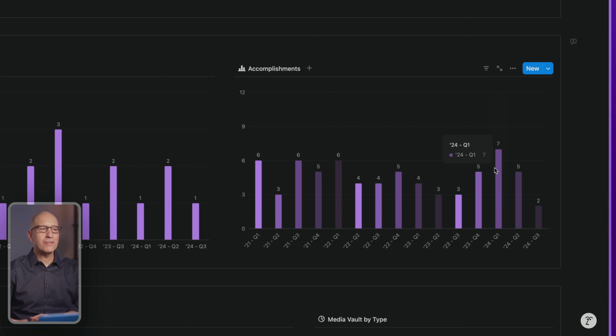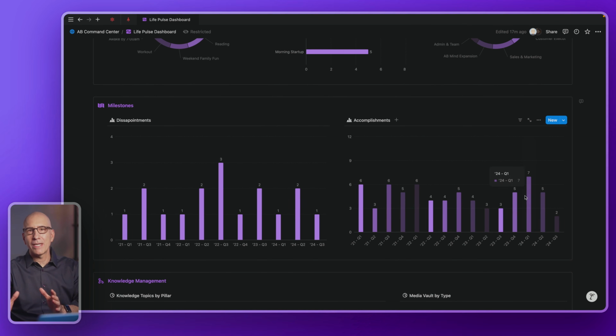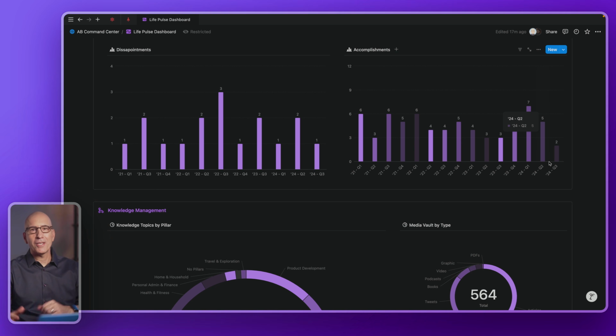I really feel those. And it's so easy to forget about them. By seeing it here, it reminds me I am making progress, because it's so easy to look at our shortcomings and our failures. It's hard to remember the wins, but by documenting them and revisiting them and seeing them in our Pulse dashboard, it feels good. It encourages us, or at least it does for me. It means a lot to me to see that. So if you're not doing that, I would encourage you. I think you'll find it to be highly effective.